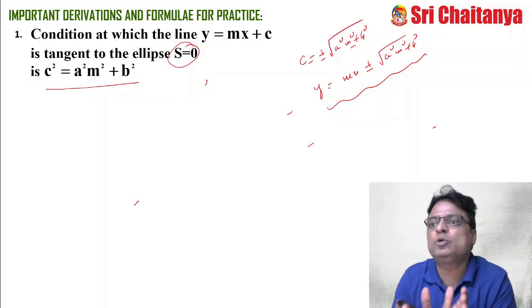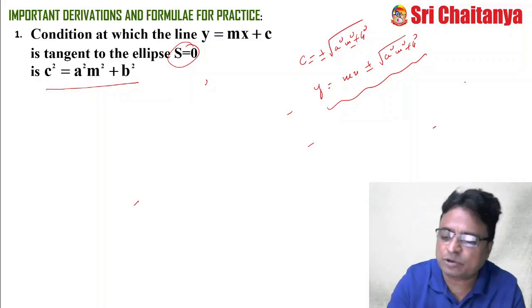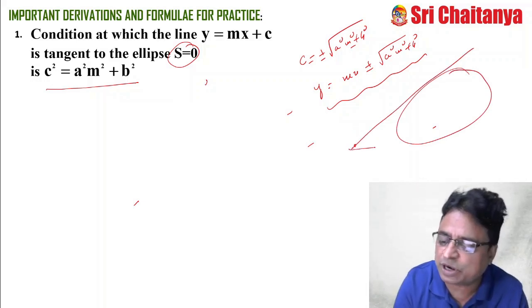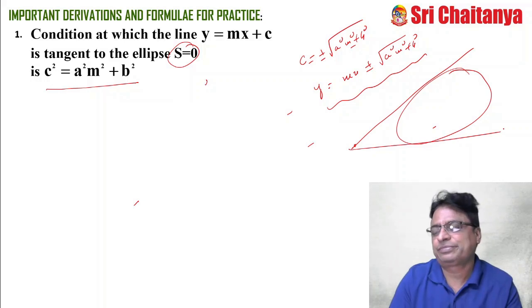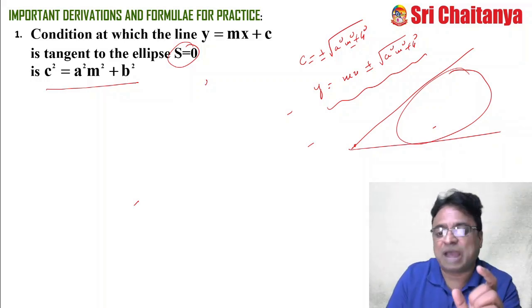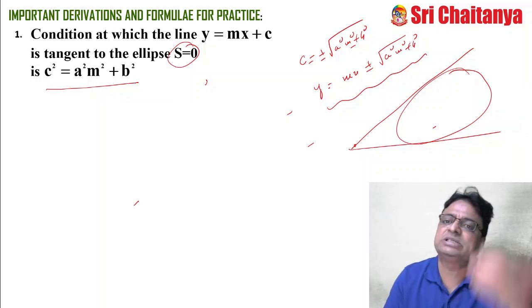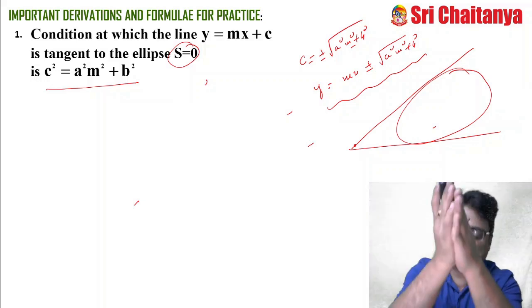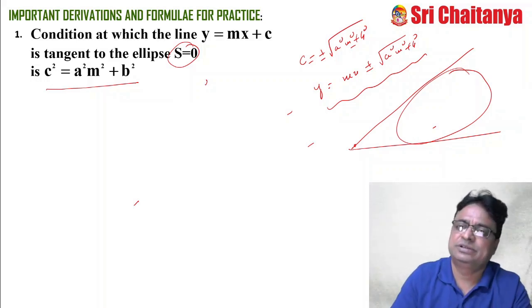From a point, two tangents are possible to draw to the ellipse. I'm not saying the location of the point. If I have mentioned the point is on the ellipse, then the two tangents will coincide and it becomes one and only one tangent.